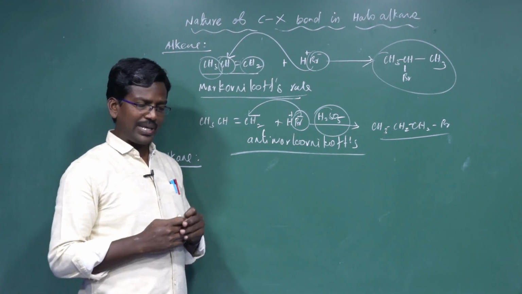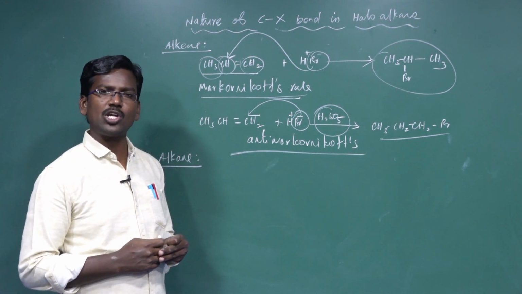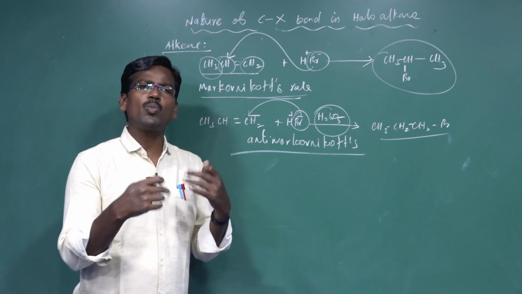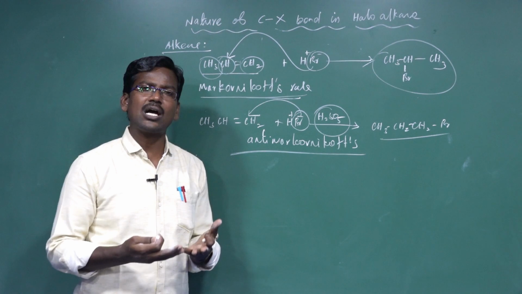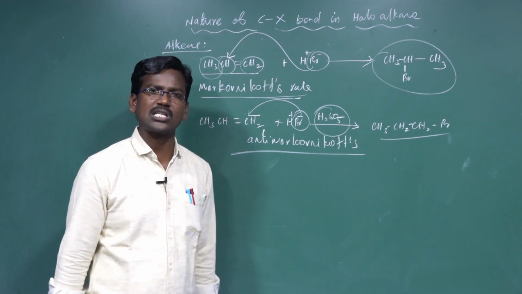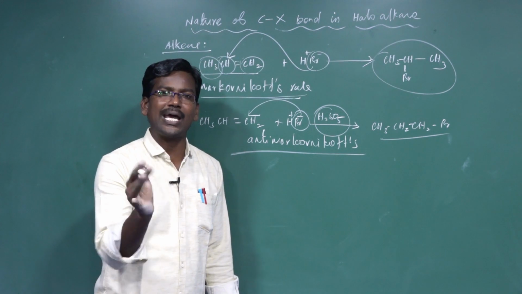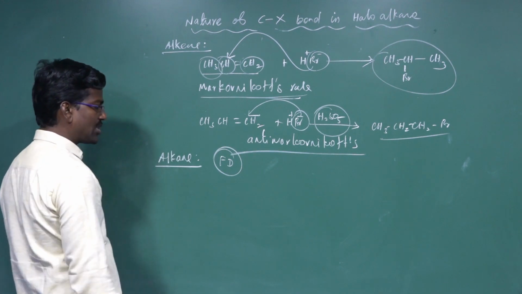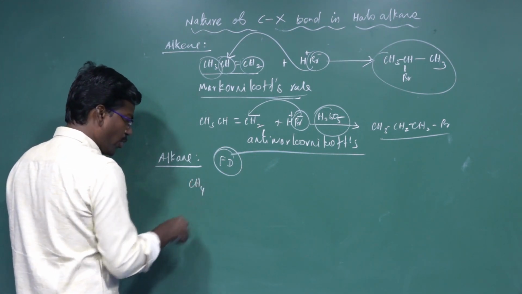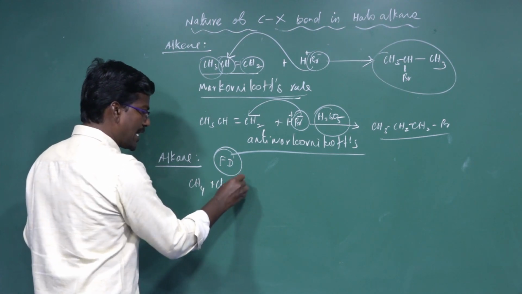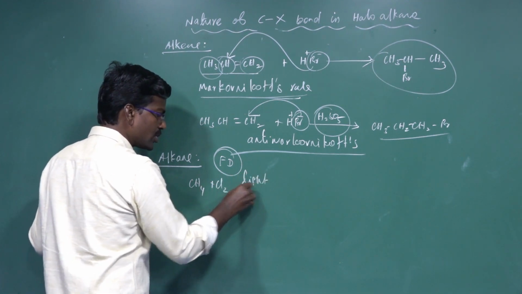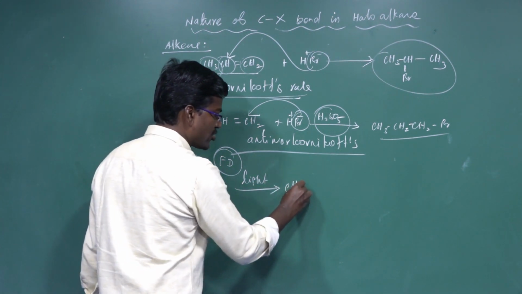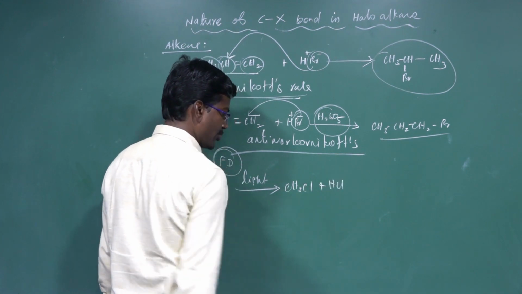So, for example, methane reacts with chlorine to form methyl chloride and methylene chloride, then chloroform and carbon tetrachloride. So a mixture of monohalo, dihalo, trihalo and tetrahalo compounds is formed. These compounds can be separated by fractional distillation. Don't forget fractional distillation. For example, methane CH4 reacts with Cl2 in presence of UV radiation. The Cl substitutes in the place of hydrogen, so CH3Cl plus hydrochloric acid is removed.